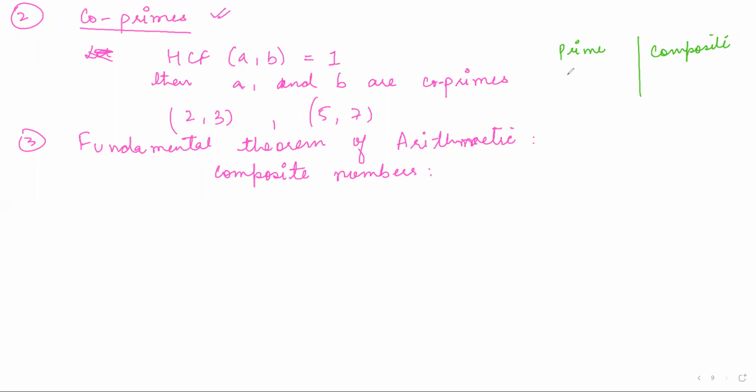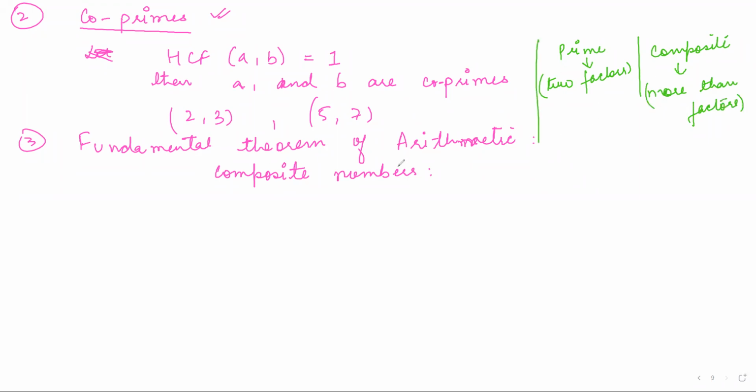Harsha. Ma'am, one and itself. So basically 2 factors, right? Yes, ma'am. So that is the definition of a prime number. It has 2 factors, and a composite number has more than 2 factors. So that is the definition.